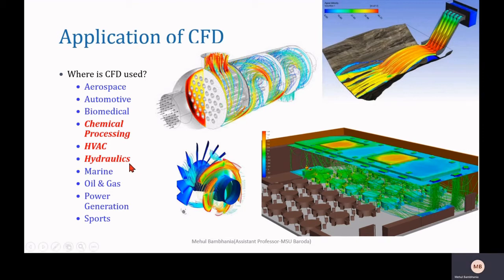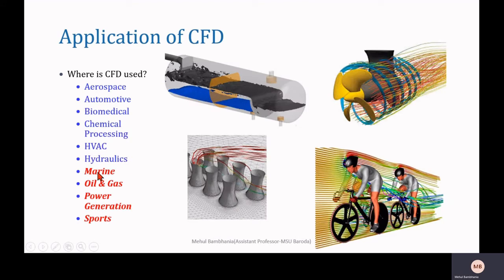In hydraulics, you can optimize the performance of hydraulic turbines, or even get the pressure distribution profile over the dam site. In marine, the propeller produces thrust to propel the ship.